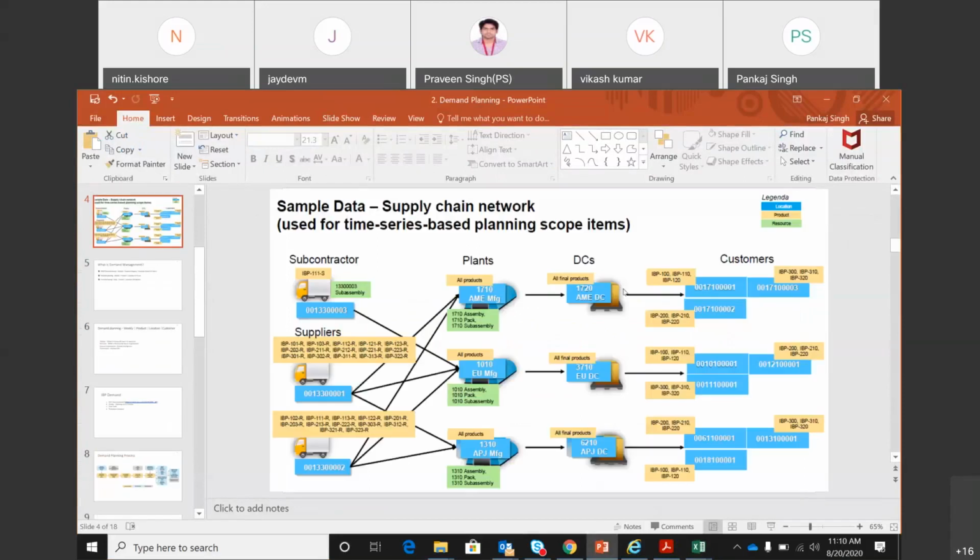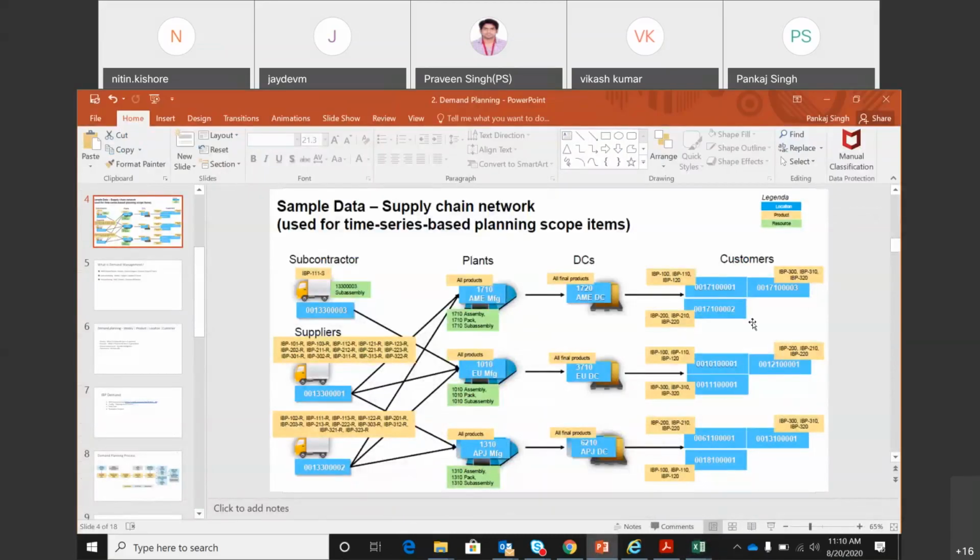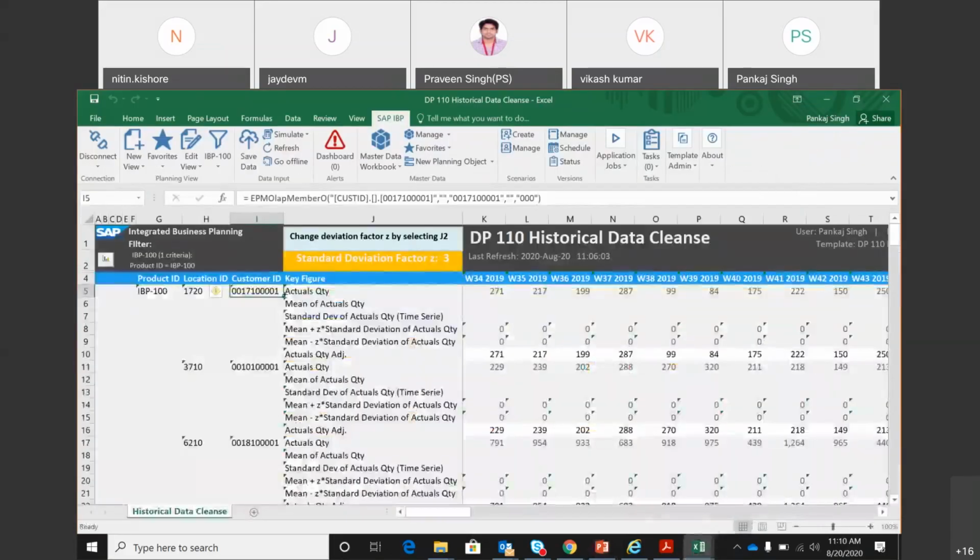So we are capturing history only for these 3 DCs and not for the production plants. Incidentally, while one DC can sell to 3 customers, this product is only being sold to this customer, and hence you have this combination of product, location, and customer, and you have these numbers that were sold to this customer.